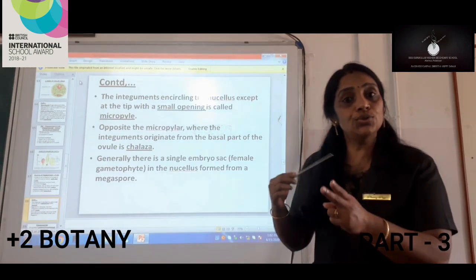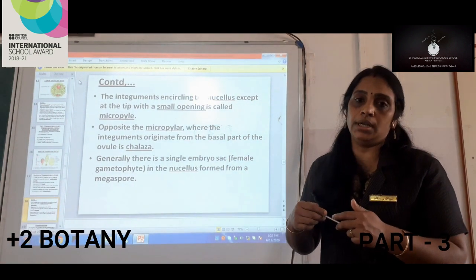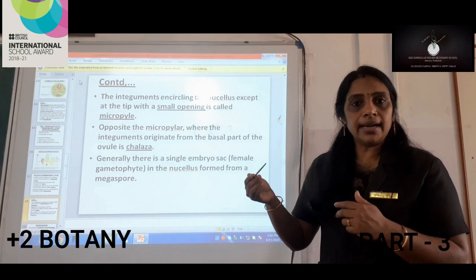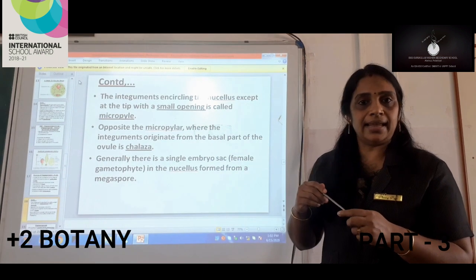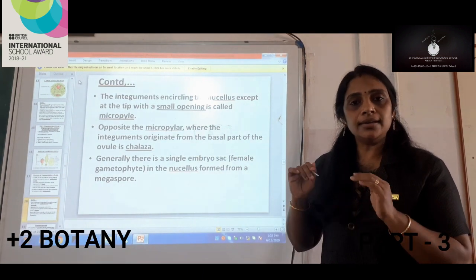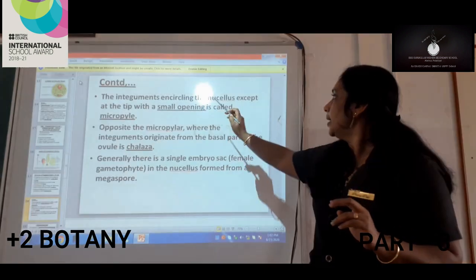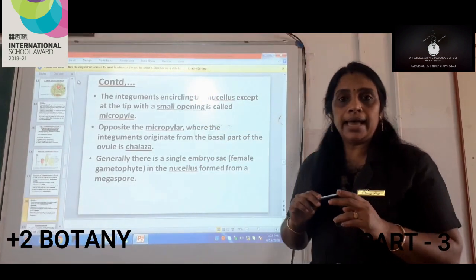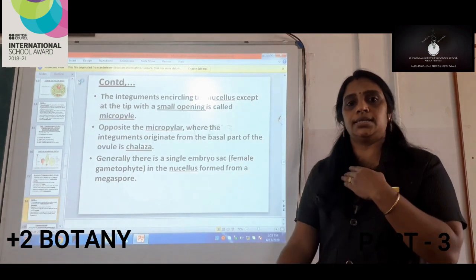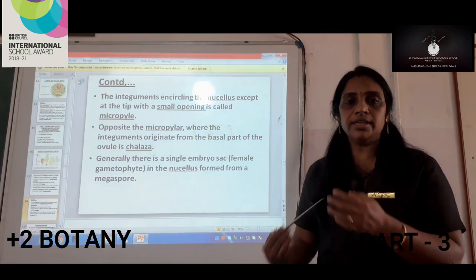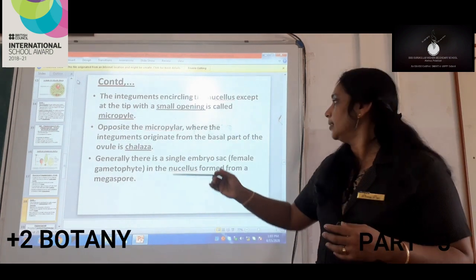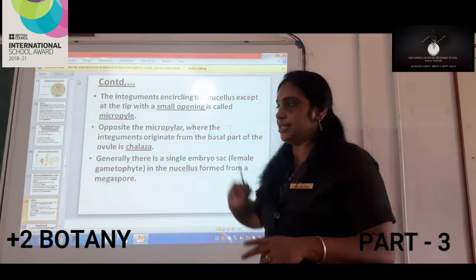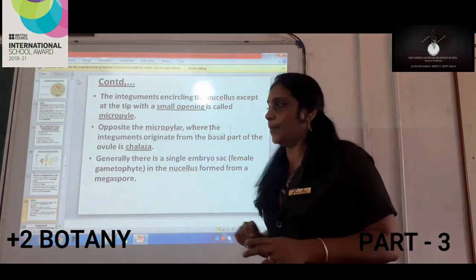So there are two regions in the structure of the ovule. One is the micropylar end and the other one is the chalazal end. The micropylar end is the opening seen at the tip of the ovule, and just opposite to it, at the basal region, we can see another end, called the chalazal end, or chalaza.